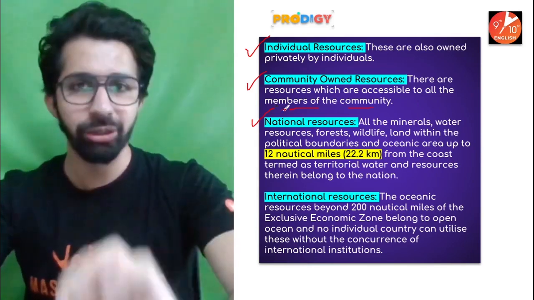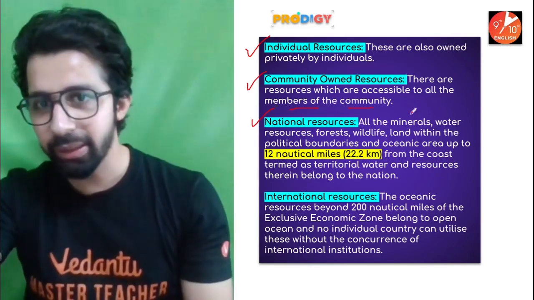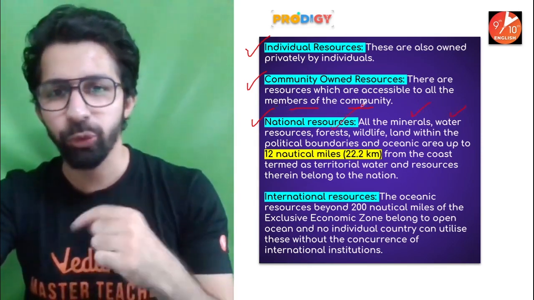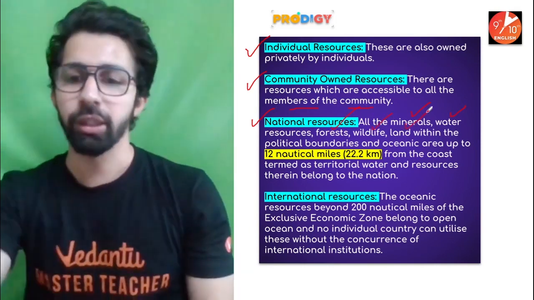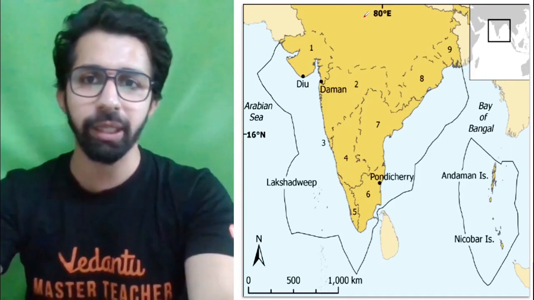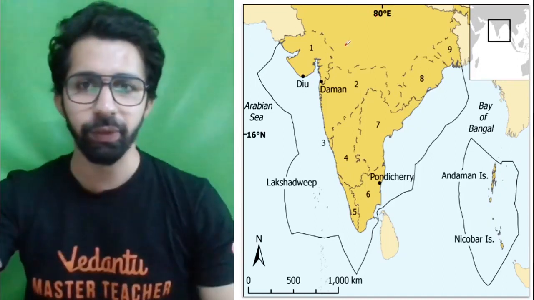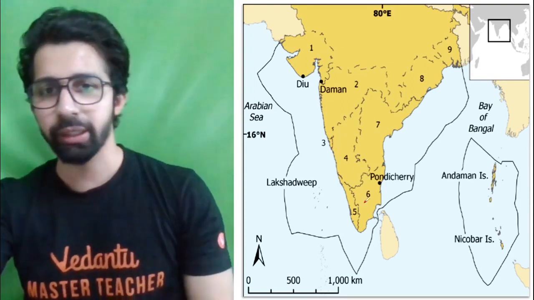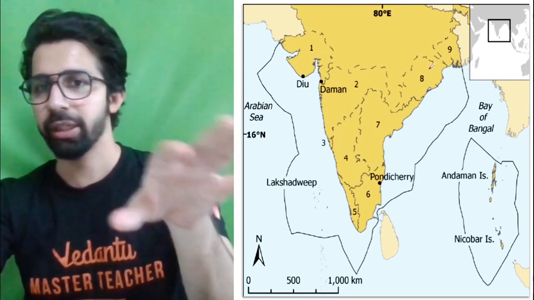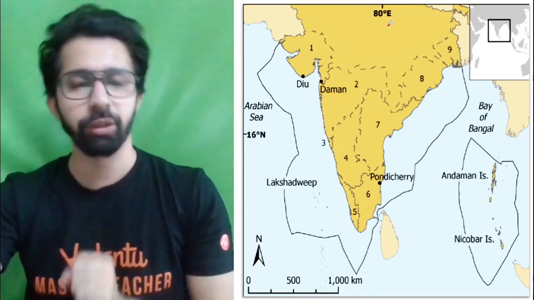Now, what is a national resource? All the minerals, water resources, forest, wildlife, land within the political boundaries. So, if I show you the map of India, this is the peninsular part of India. This is Gujarat, Maharashtra. Here we have got Goa, Karnataka, Kerala, Tamil Nadu, Andhra Pradesh, Telangana, and so forth. That is the north of India.